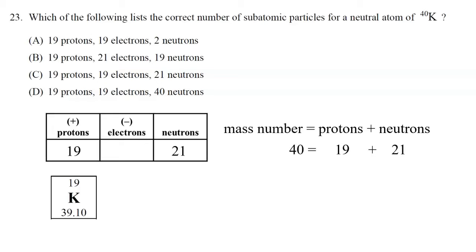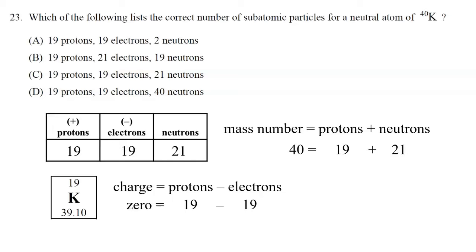And there is no charge, so therefore if the charge is 0, protons and electrons are equal, so 19 protons and 19 electrons. So 19 protons, 19 electrons, and 21 neutrons. Correct answer for number 23 is C.